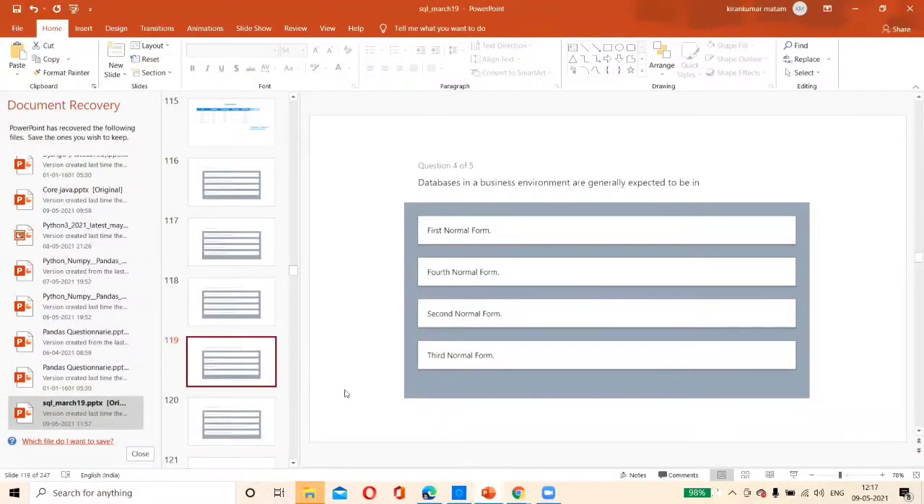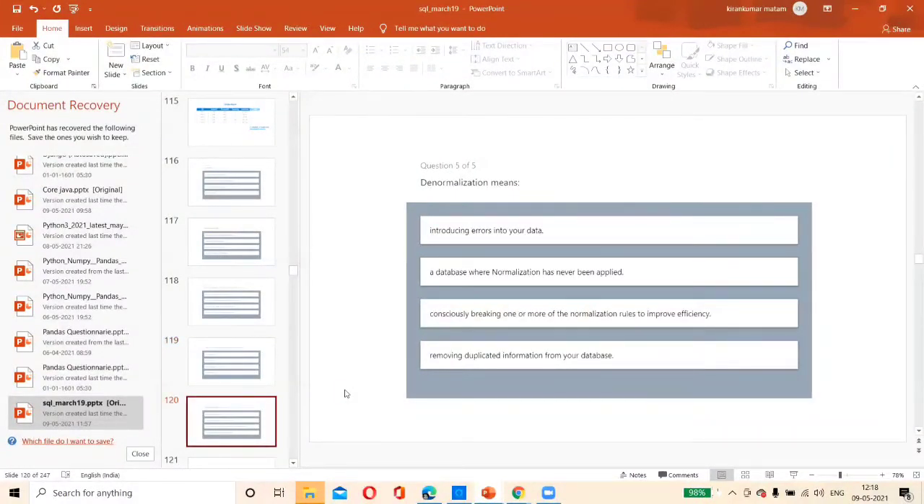Okay. So what about the fourth one? Databases in an environment are generally expected to be in first normal form. As I told you, first normal form is more than enough. That is a good design for you. So now we are not expecting it to be in second normal form. Second normal form, you will expect when you have a composite key only. But it should be in first normal form. First normal form is very, very mandatory. Bare minimum is first normal form.